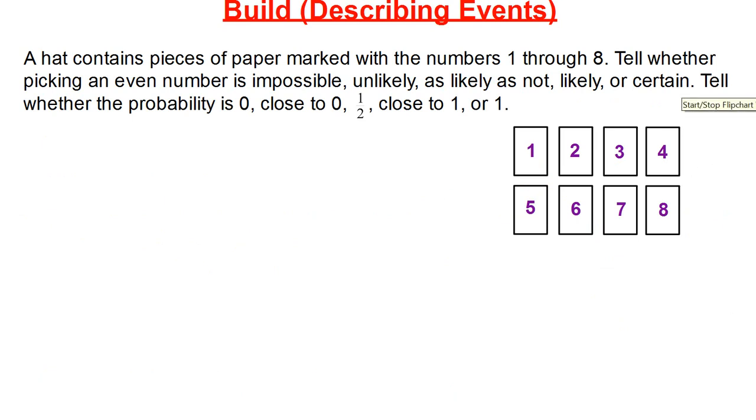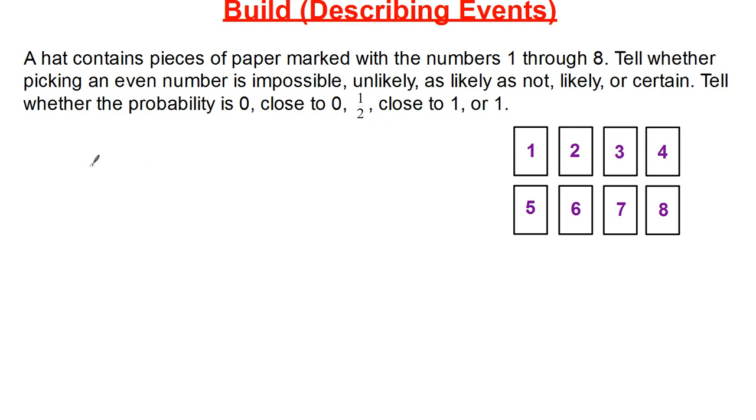A hat contains pieces of paper marked with the numbers 1 through 8. Tell whether picking an even number is impossible, unlikely, as likely as not, likely, or certain. Tell whether the probability is 0, close to 0, 1/2, close to 1, or 1.